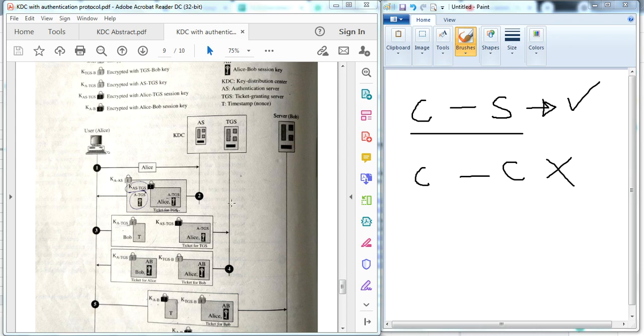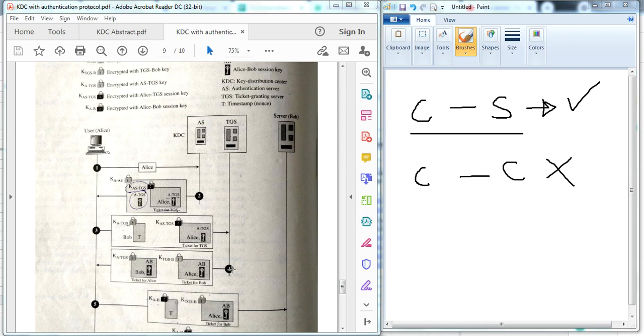The TGS can decrypt it and check. With K_A,TGS it decrypts the timestamp, which contains the identity of Alice, meaning Alice sent this message. Alice's message is verified.